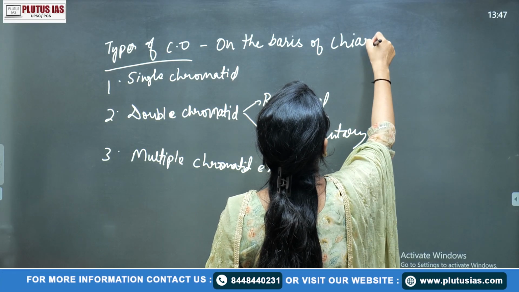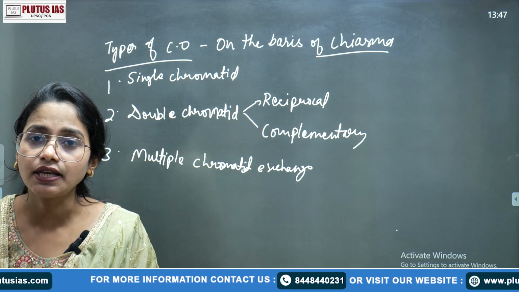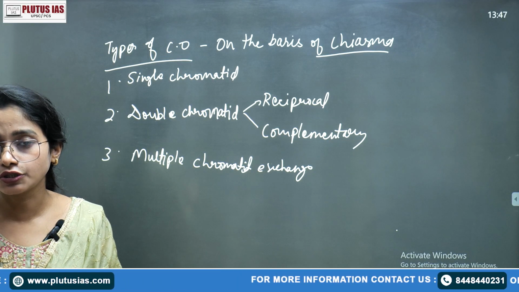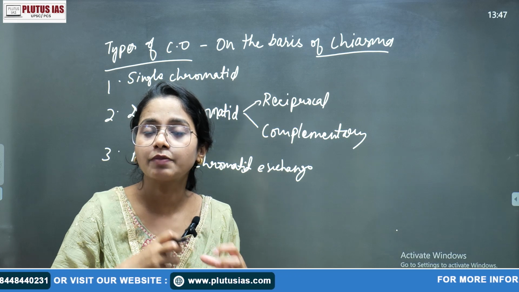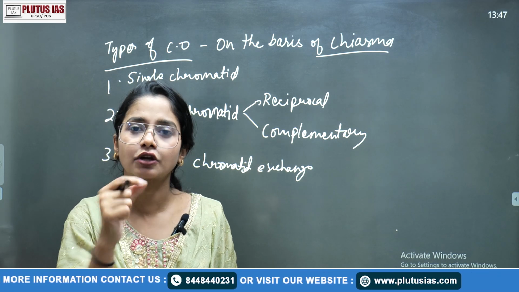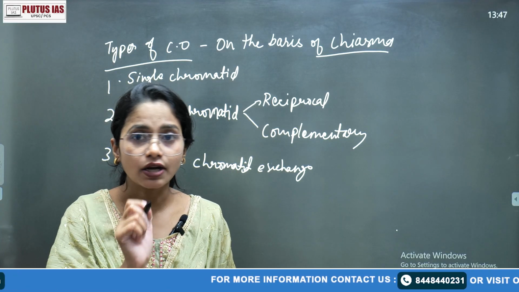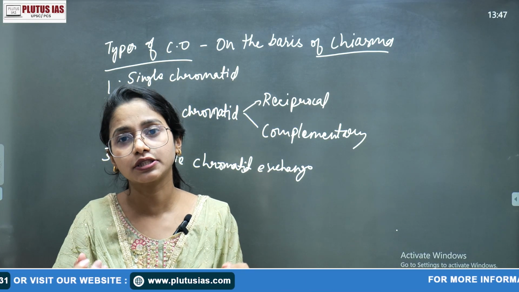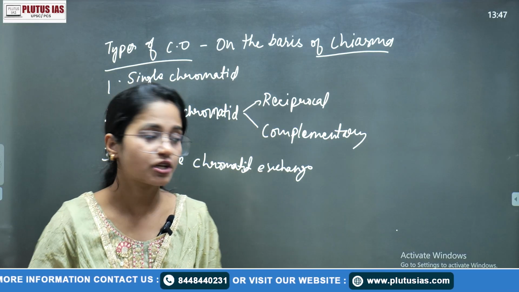And what is a chiasma? Chiasma is that point where the crossing over has occurred. It mainly occurs in the diplotene stage, where there is a dissolution of the synaptonemal complex, or due to the desynapsis process, when the homologous pair of chromosomes start separating from each other. This point where the crossing over has occurred is known as the chiasma. Do not get confused: if something is getting far away from each other, there was of course a time when they were close to each other, so we cannot say chiasma formation occurs then.